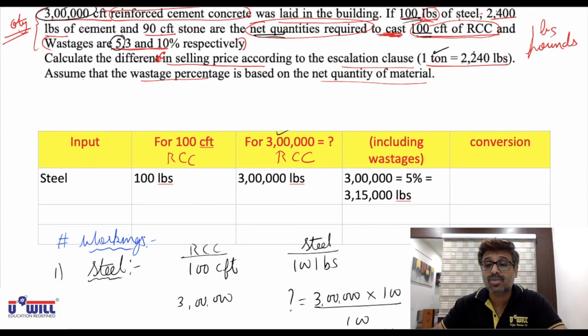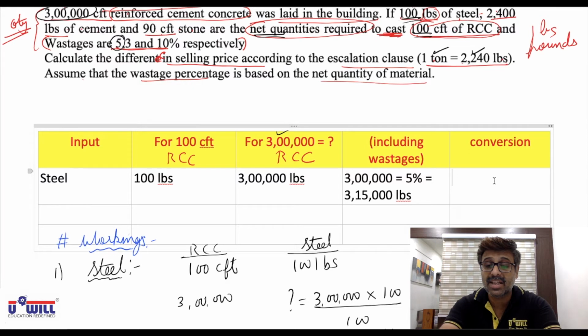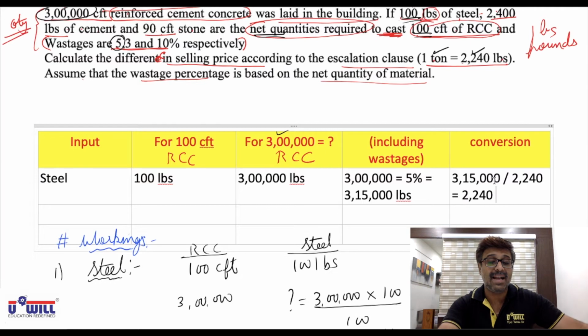Now what is the conversion? 1 ton is 2,240 pounds. So all of you do in calculator: 3 lakh 15,000 pounds required divided by 2,240 pounds. So what would that be equal to? In tons you will require 140.625.